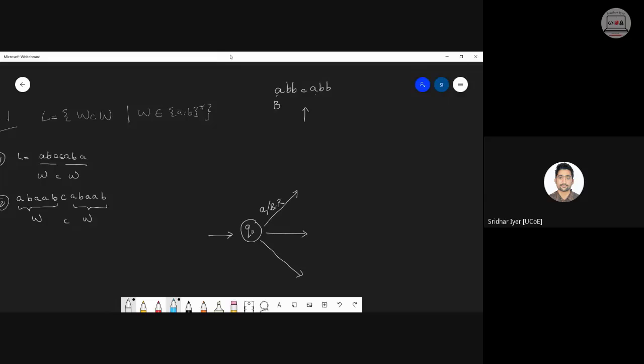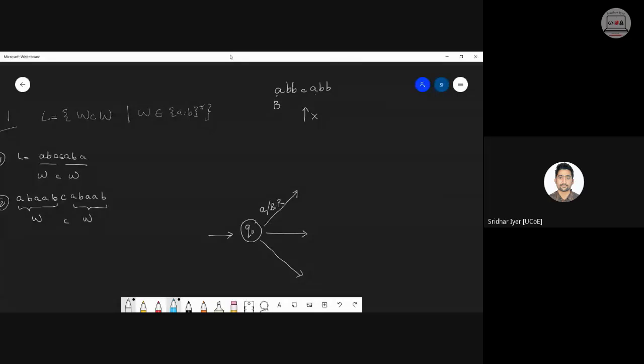Right? Am I clear? So what I will do is convert this A into an X just for temporary purposes, and then I will move left, just to mark that the character after C is correct. Am I clear? We are doing this just to convey to the machine that after C the symbol is A, because I have started this particular transition from this particular state, which corresponds to an input A.